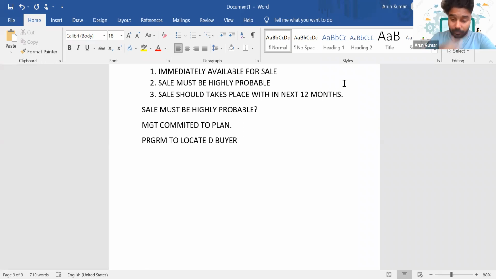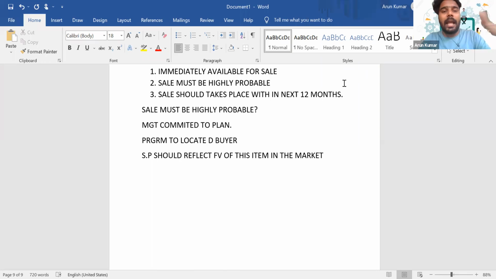Then the selling price should reflect the fair value of this item in the market, so there should not be any material difference between the actual market value and the selling price.